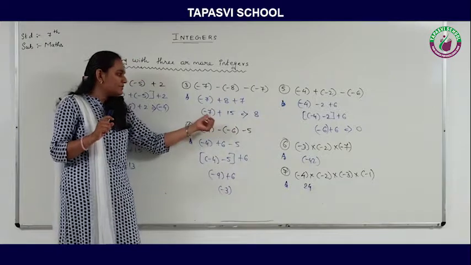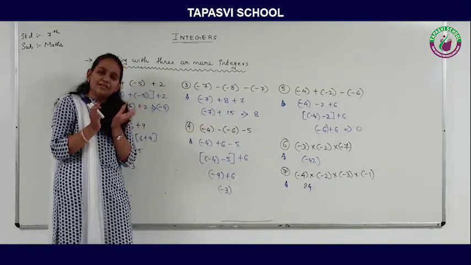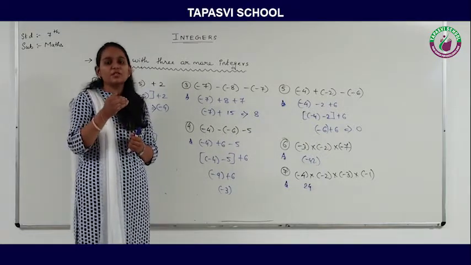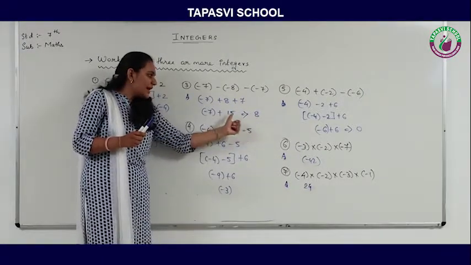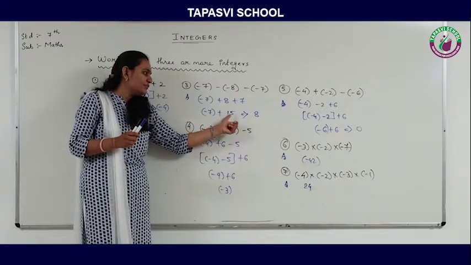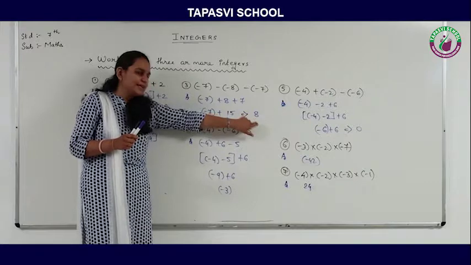Now we are going to deal with the minus 7. These two both have different signs. Different sign means first we need to subtract them. So 15 minus 7 is 8, and out of these two numbers, which one is the bigger one? 15. So we will give the sign of 15 to this answer. So we will give the sign of positive to this 8.